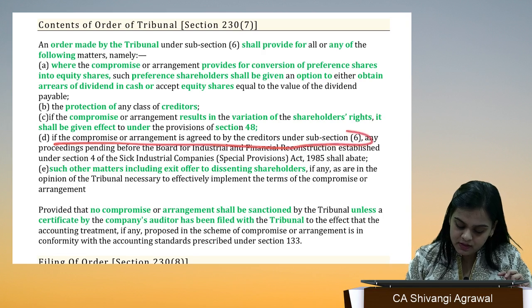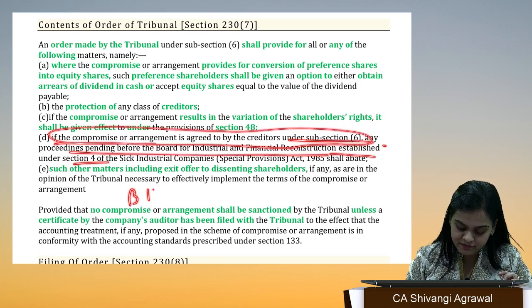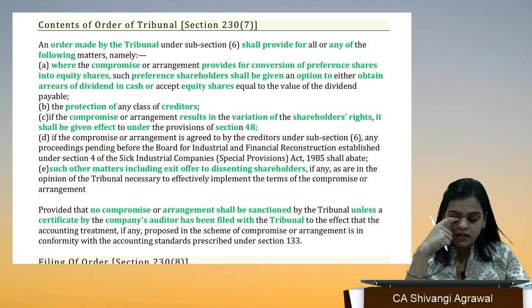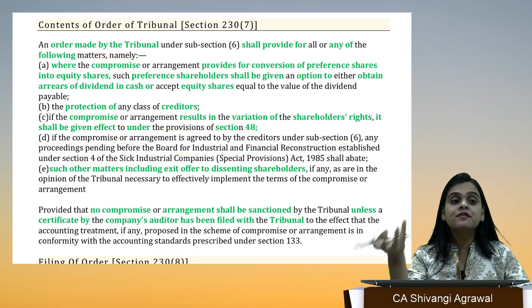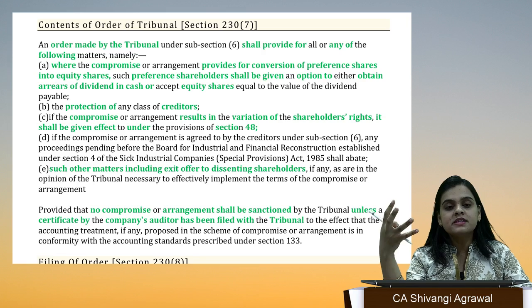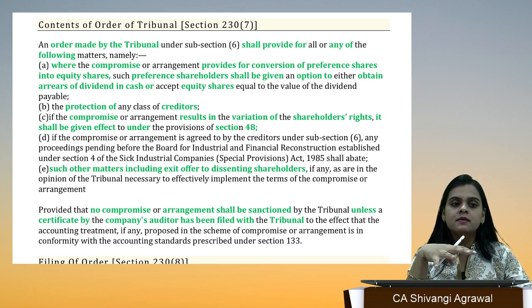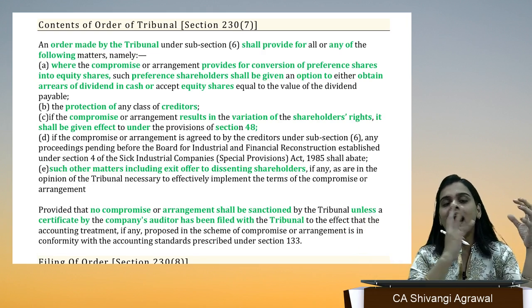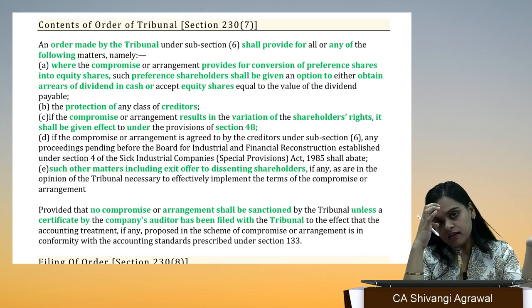If the compromise or arrangement is agreed by the creditors, then if there is any proceeding pending before BIFR, it shall abate. BIFR is the Board for Industrial and Financial Reconstruction, for reviving companies. Actually the chapter on revival and rehabilitation of sick companies has been omitted because of the IBC, Insolvency and Bankruptcy Code.